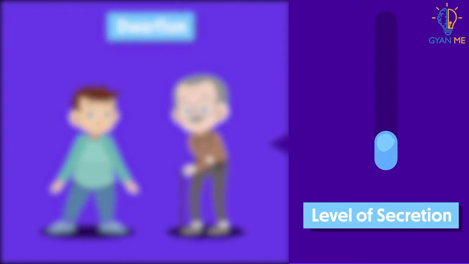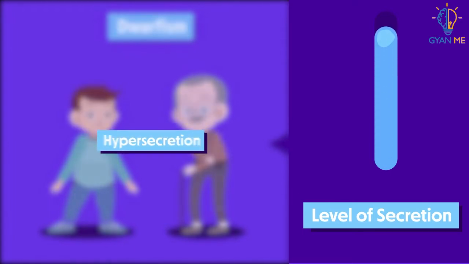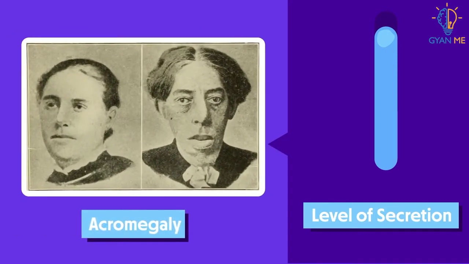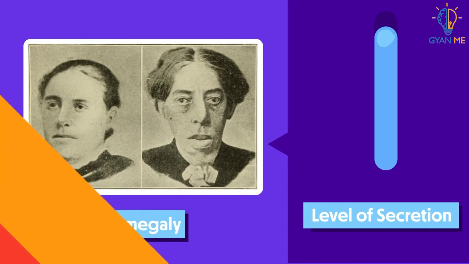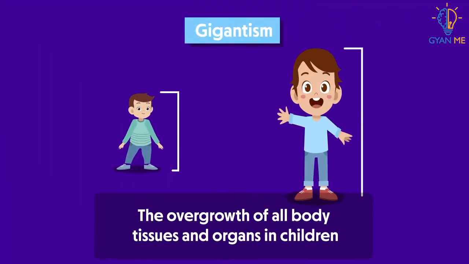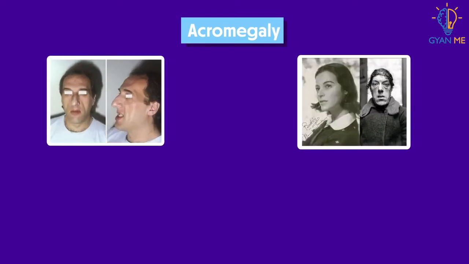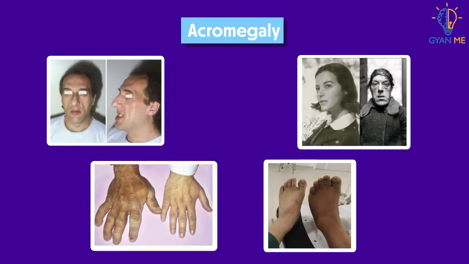And if the level of secretion increases, it is known as hypersecretion, which causes gigantism in children and acromegaly in adults. Gigantism is characterized by the overgrowth of all body tissues and organs in children. In this condition, they attain abnormal increase in height. While in acromegaly, we see abnormal enlargement of head, face, hands, and feet in adults.